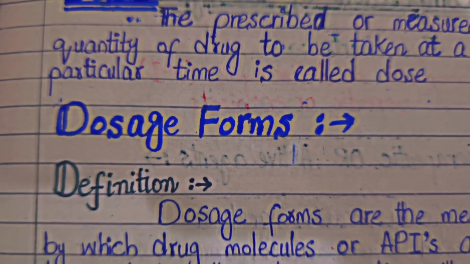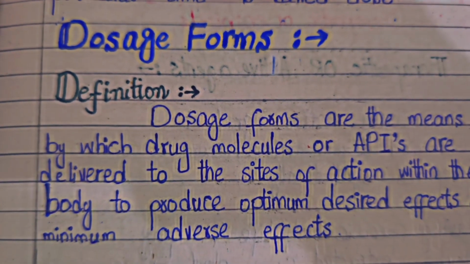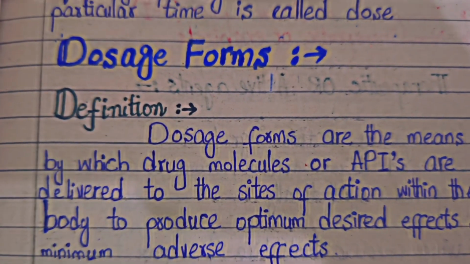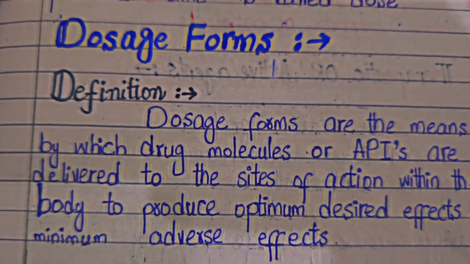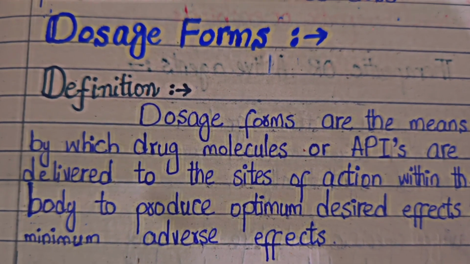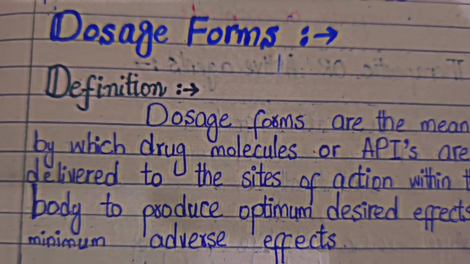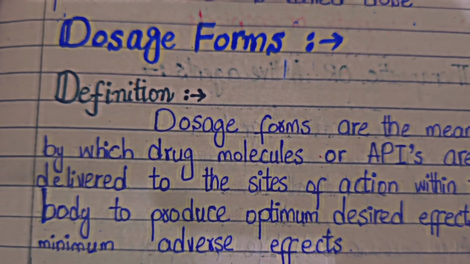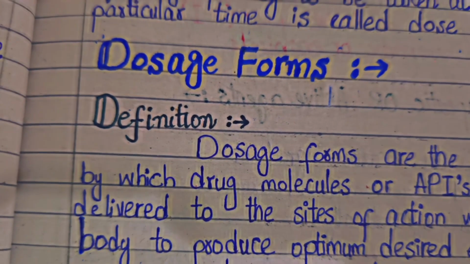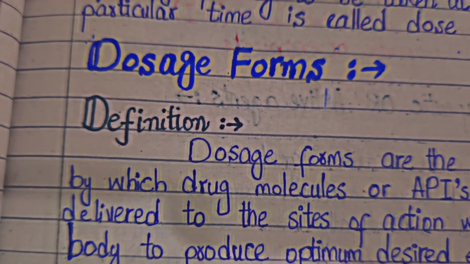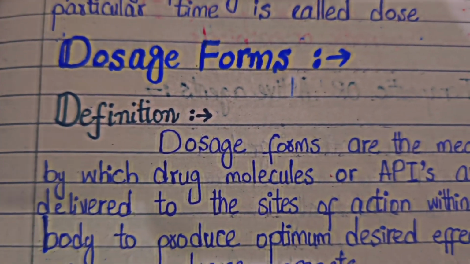Now dosage forms. What is dosage form? Dosage forms are the means by which drug molecules or APIs are delivered to the site of action within the body to produce optimum desired effects and minimum adverse effects. Dosage forms is basically what we previously called pharmaceutics. Now this is the medicine.